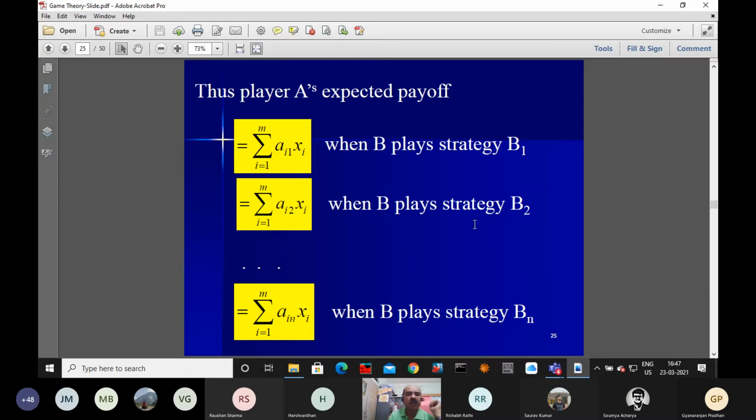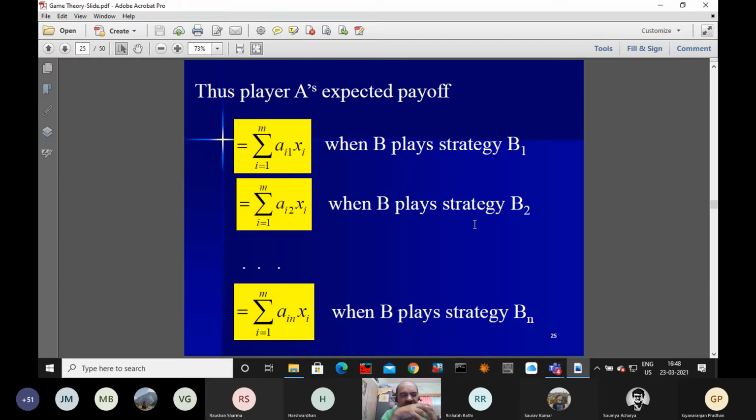Now, here we are talking about the payoff matrix, and how the expected payoff will come. So let me say player B is playing his first strategy. Okay, because of course probability is involved. So the first strategy means you will have the first column.